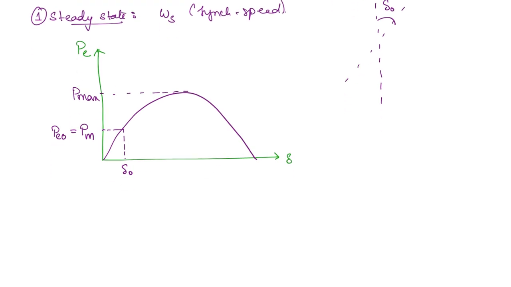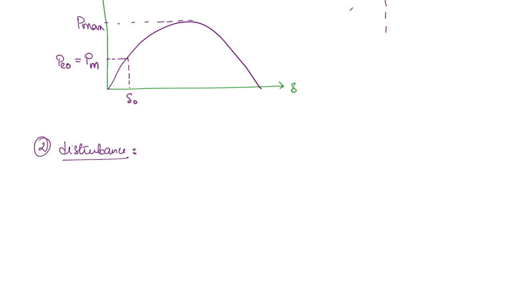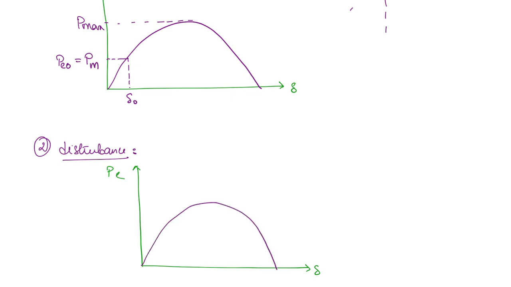Now let's say some fault has occurred so that the electromagnetic power is going to become 0. So that is causing the large disturbance. If you take this power angle curve here, this is delta, this is PE. Initially the operating point was here, let us say. This is delta naught and this was PE naught, which is also equal to the mechanical input. Now the electromagnetic power has become 0.